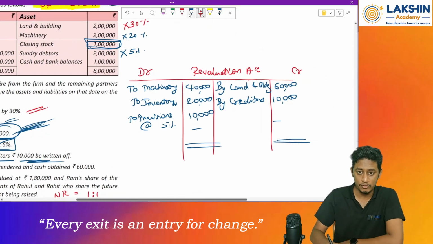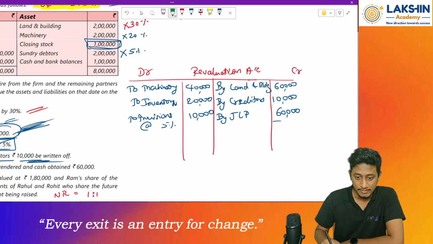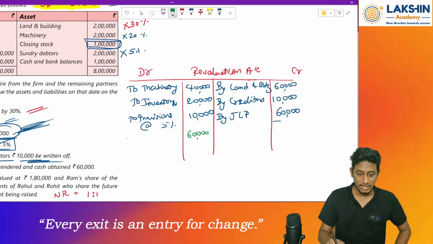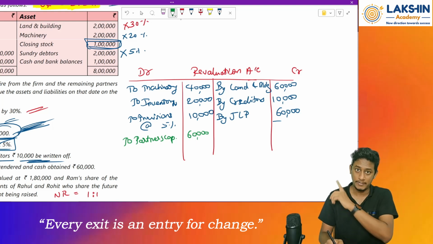By JLP, rupees 60,000 has been received. So there will be a closing balance of 60,000, which is the income to me. At the end of the day, the net effect will be the same, because you are transferring it to the partners' capital account from here onwards. The net effect will be the same whether you take it as a revaluation item or a partners' capital item.